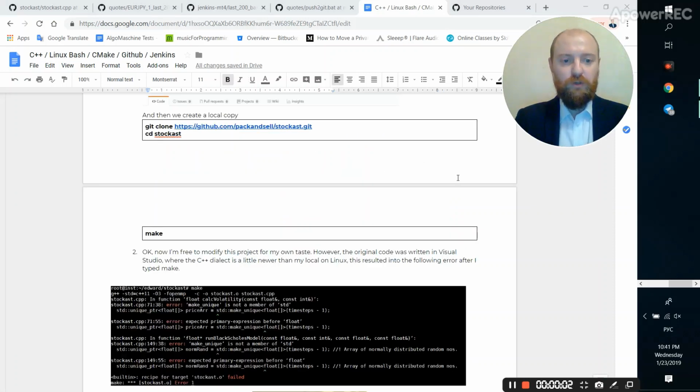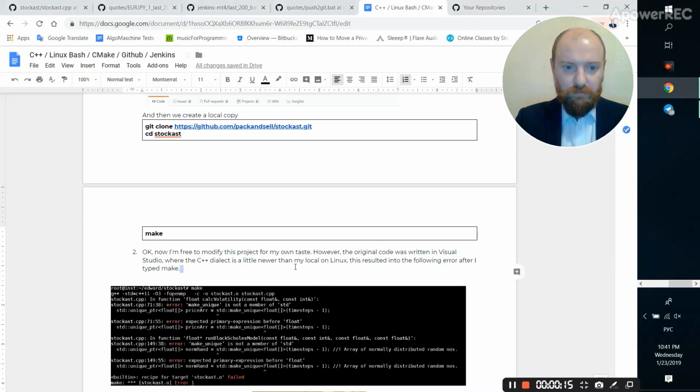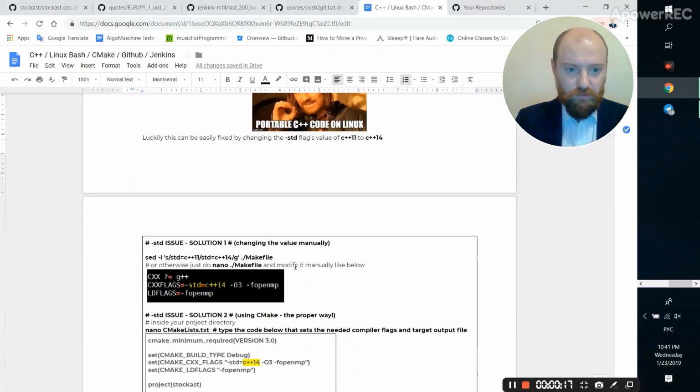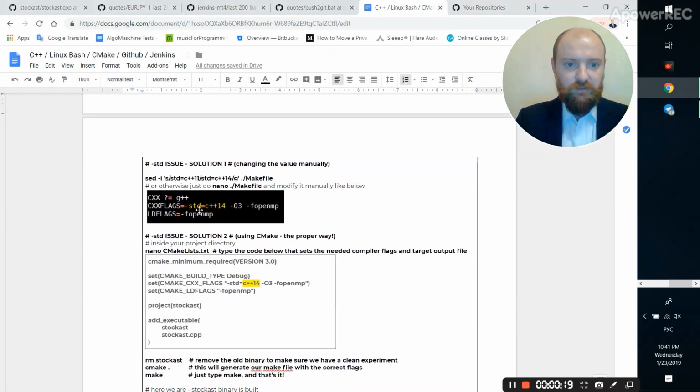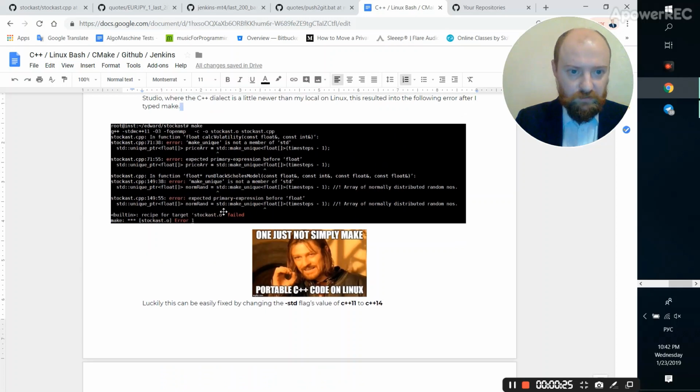So to make this project work on a Linux machine, I had to do a few modifications. First of all, the make wouldn't work right away. So as you can see here, I had to do slight modifications after some internet research to change the std flag to 14, which is a newer dialect that supports those vector operations.